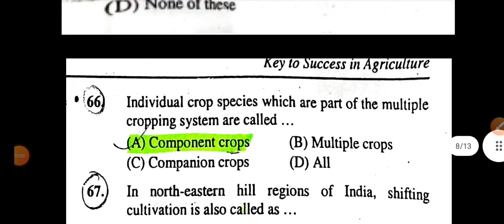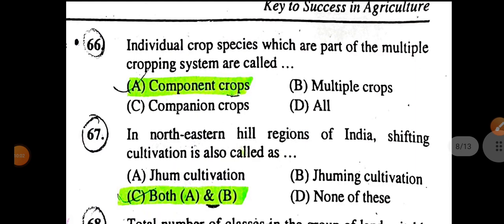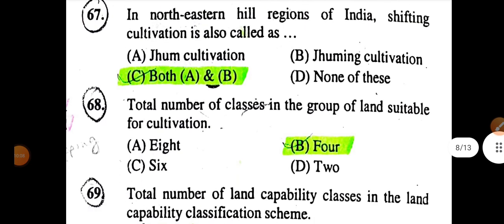The cropping of sorghum with red gram is an example of nidation in time, while sorghum with setaria is an example of nidation in space. The individual crop species which are part of a multiple cropping system are called component crops.